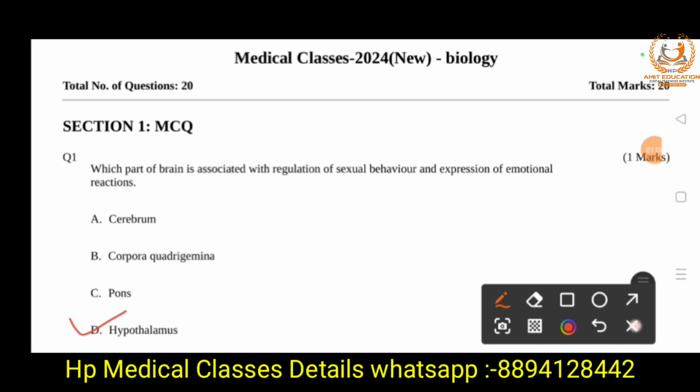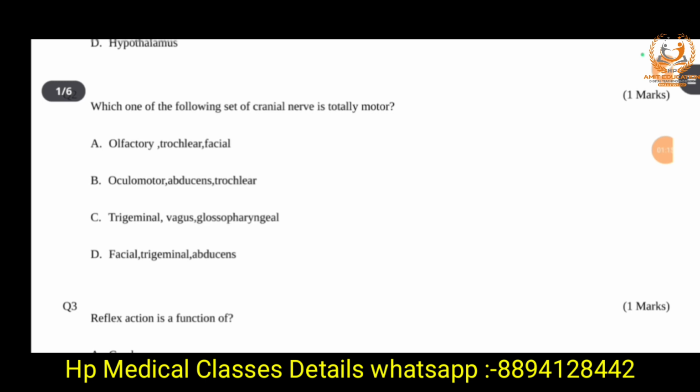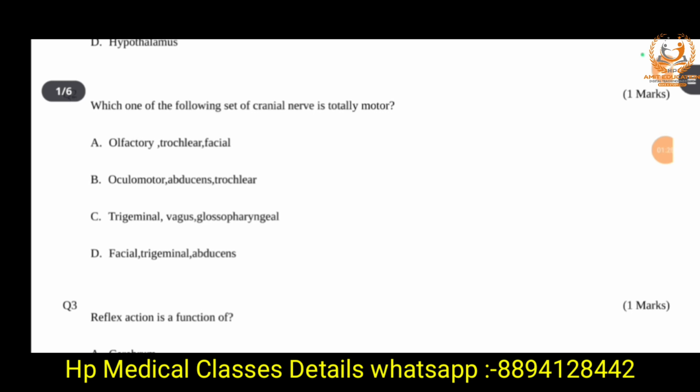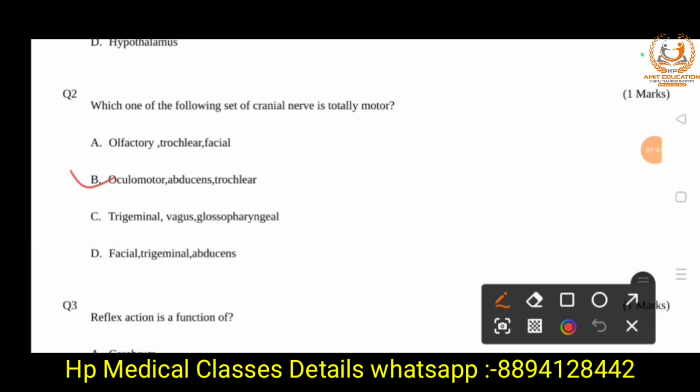Next question is, which of the following sets of cranial nerves is totally motor? Option A, olfactory, trochlear, facial. B, oculomotor, abducens, and trochlear. C, trigeminal, vagus, glossopharyngeal, and D, facial, trigeminal, and abducens. The right answer is option B, oculomotor, abducens, and trochlear.